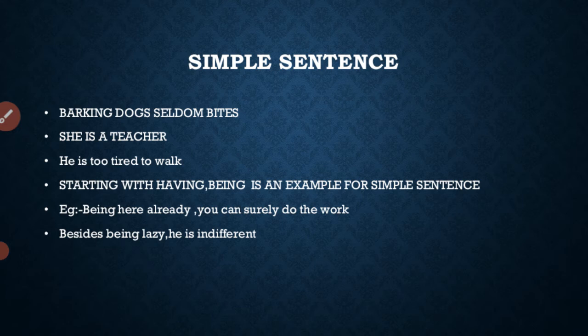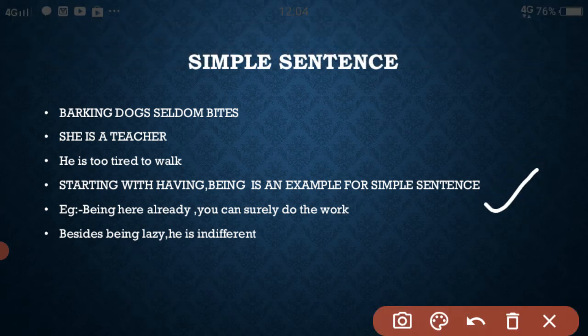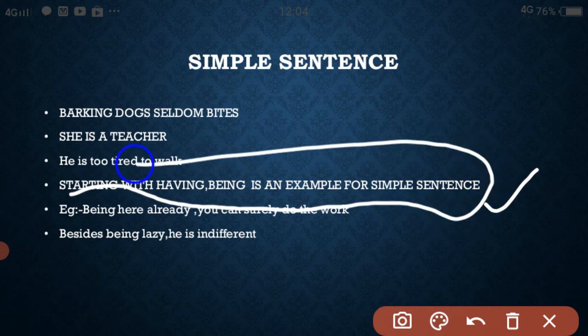Here, she is a teacher is an example of a simple sentence. Barking dog seldom bites is an example of a simple sentence. And starting with having or being is an example of a simple sentence. Being here already, you can surely do the work. Besides being lazy, he is indifferent. This sentence is very important, that is, starting with being is an example of a simple sentence.